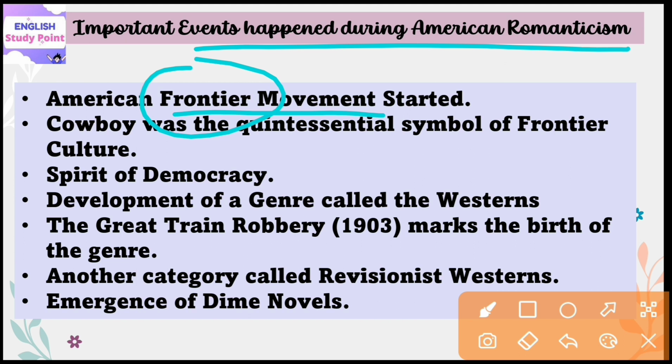So there was a meeting of savagery as well as civilized people. Civilized people are people who are residing in the mainstream part of America.